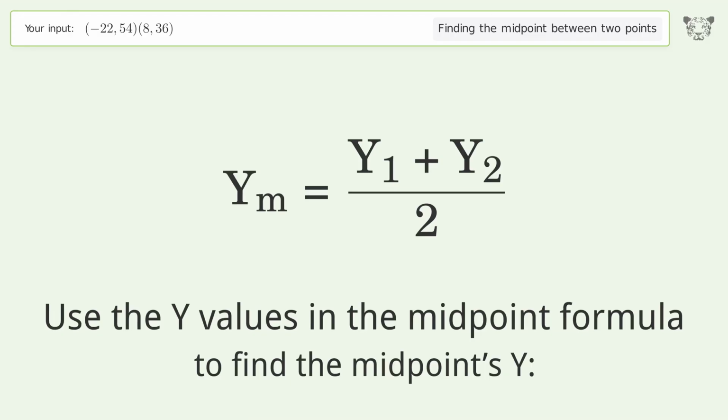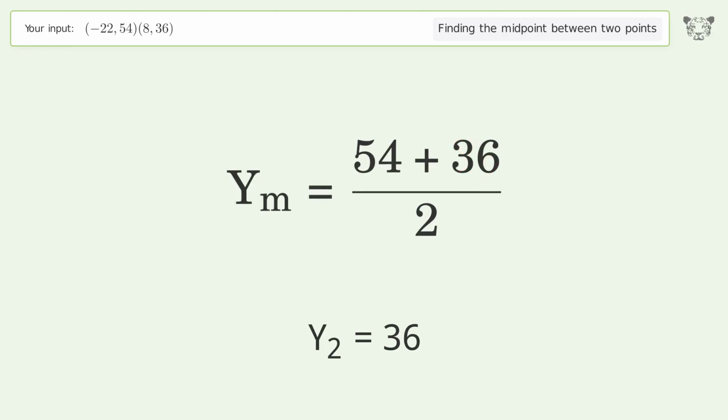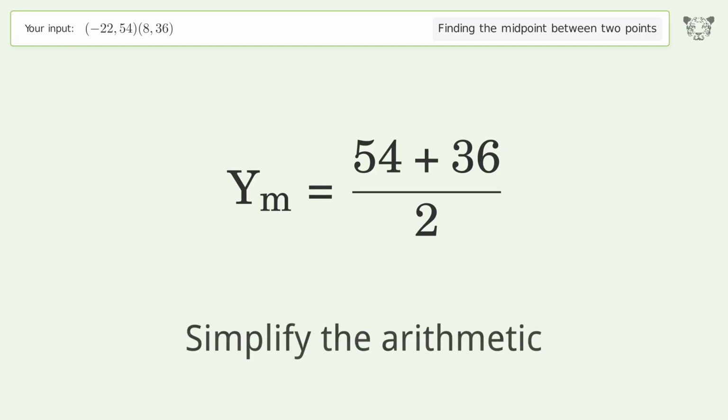Use the y values in the midpoint formula to find the midpoints y. y1 equals 54. y2 equals 36. Simplify the arithmetic.